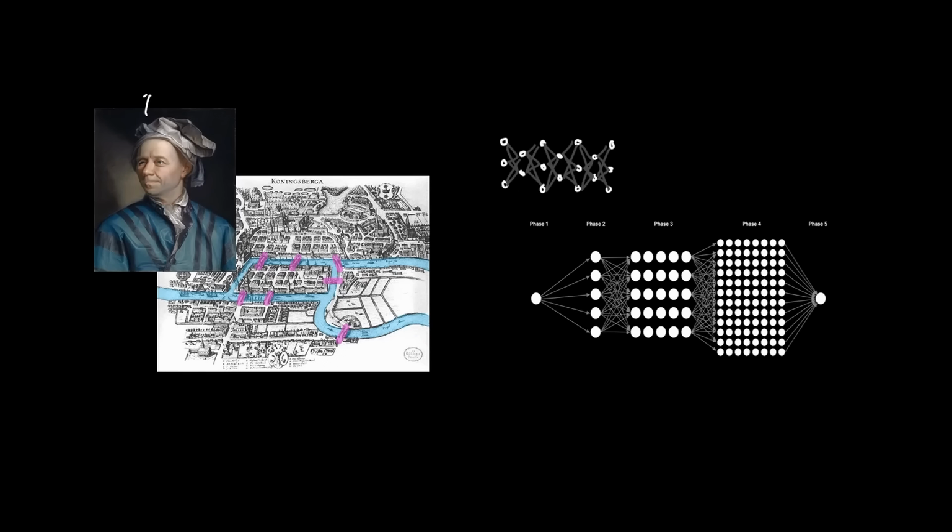So going back to Euler's case, his challenge was to determine the feasibility of crossing all 7 bridges exactly once, which led to the birth of graph theory. In our case, our adaptation of graph theory into agents is determining how a task can be divided in a way that a highly capable node should now be structurally configured to solve a much more complicated task that we give our agents to solve.